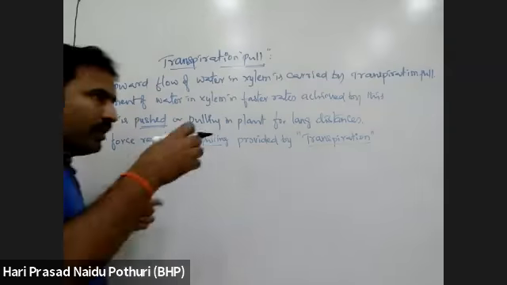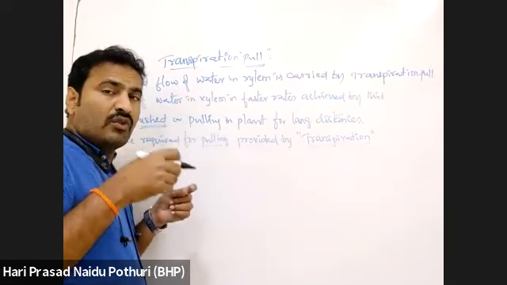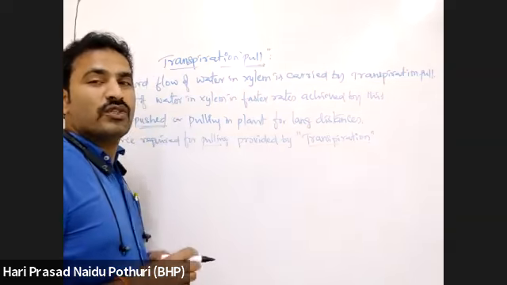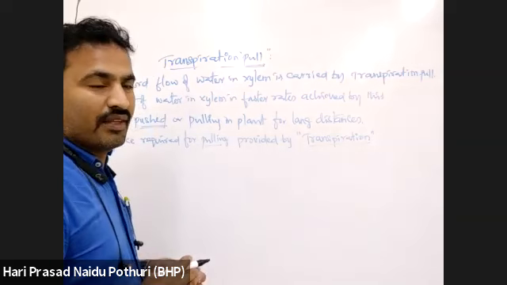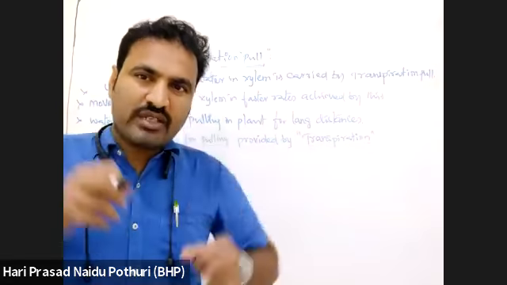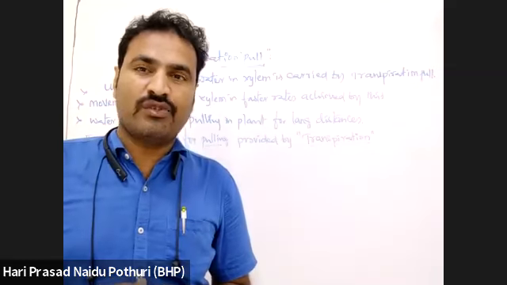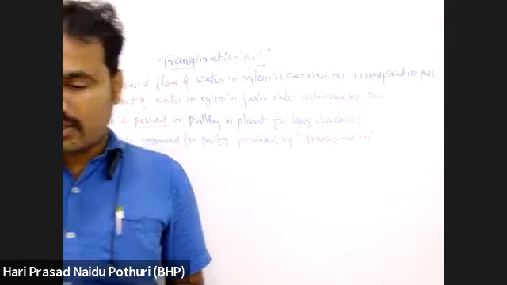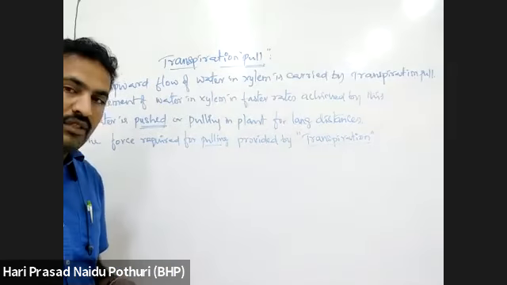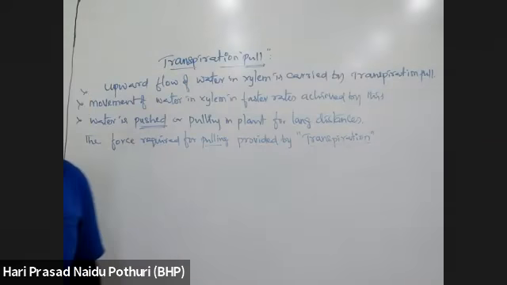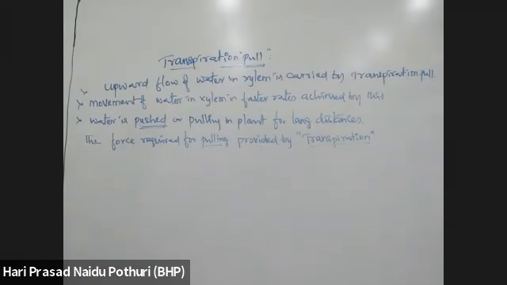Here, in the total amount of water which is being absorbed, less than 1% is used for metabolism. Roots are absorbing water. That water is lifted through the stem and finally reaches the leaves. Inside the leaves, in the total water absorbed by the plant, just 1% of water is being used for metabolism, photosynthesis and plant growth.